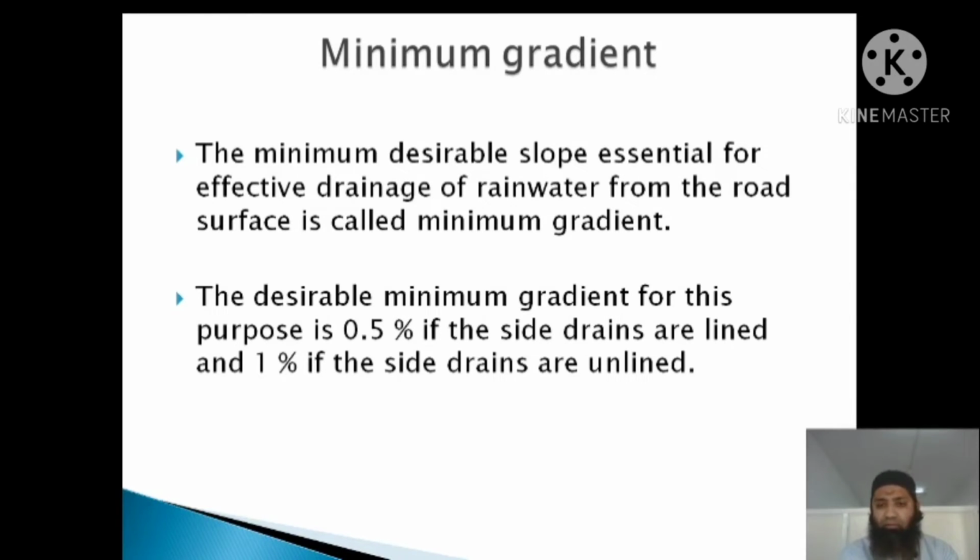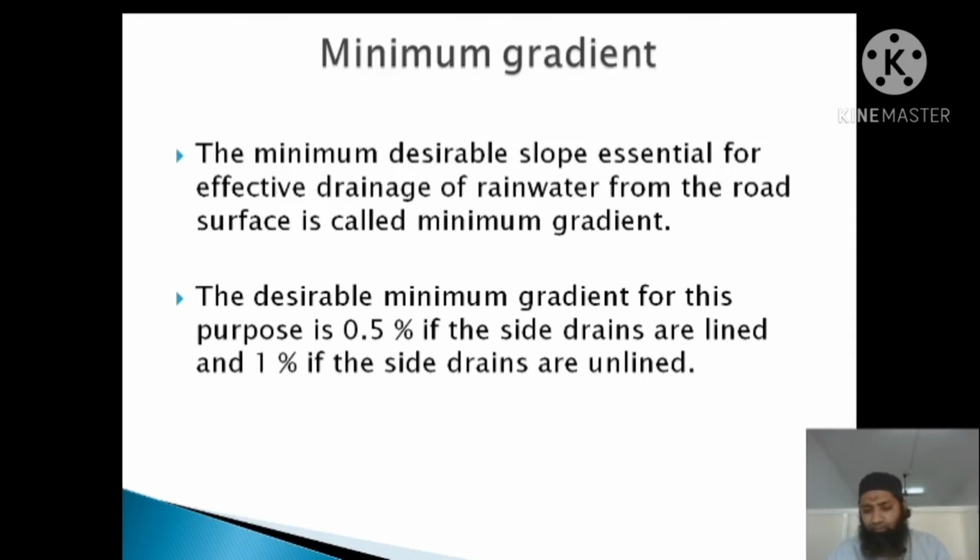The desirable minimum gradient for this purpose is 0.5% if the side drains are lined, and 1% if the side drains are unlined. So this is the minimum gradient, and this should be the slope. If the side drains are lined, then only 0.5% is enough. If side drains are not provided or are unlined, then 1% is enough.